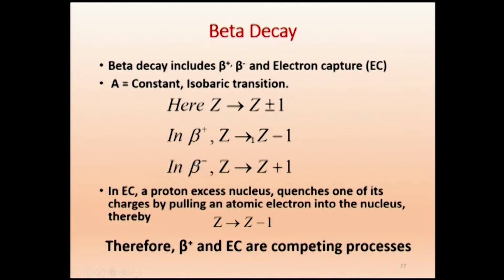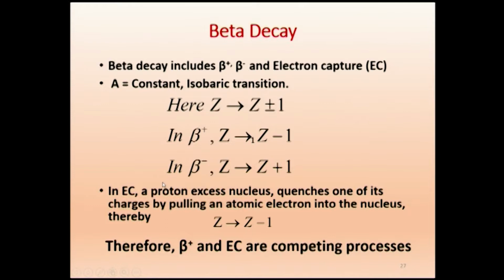When you take beta minus emission, Z becomes Z plus 1, because removal of a negative charge is equivalent to adding a positive charge. So, Z will become Z plus 1. So, this is the background.